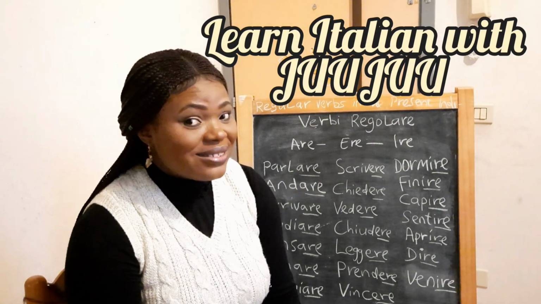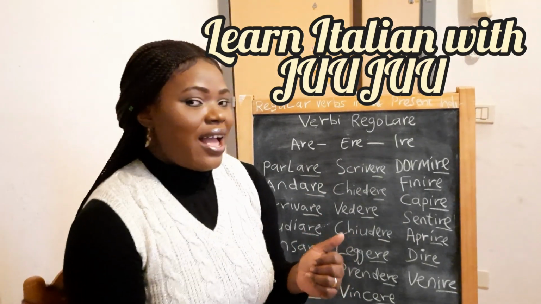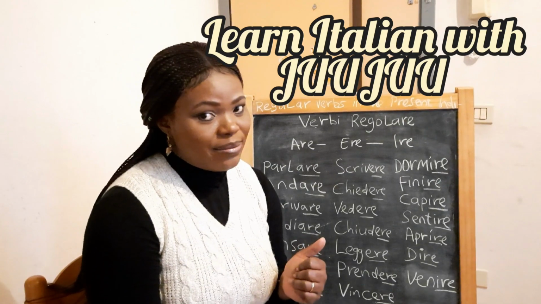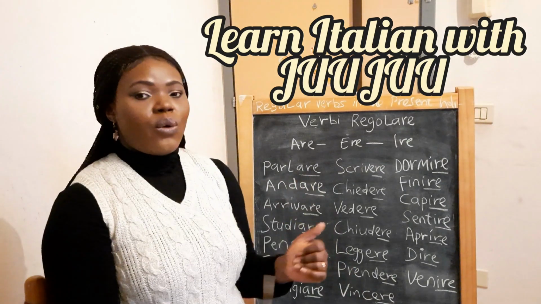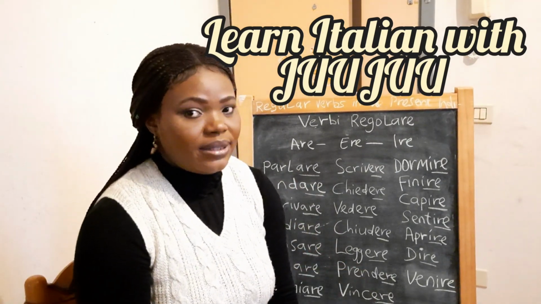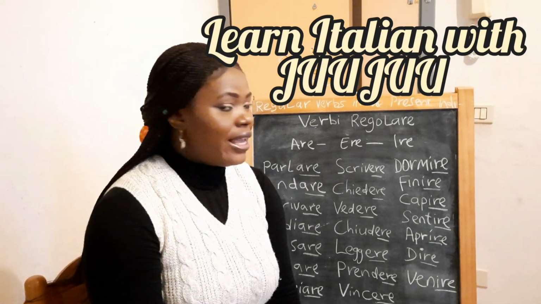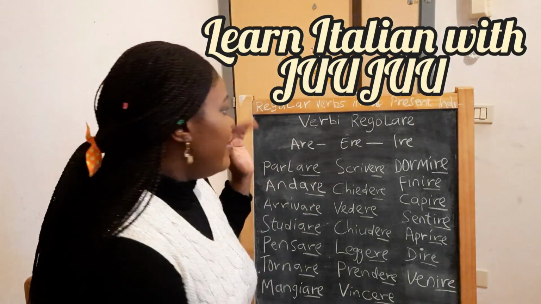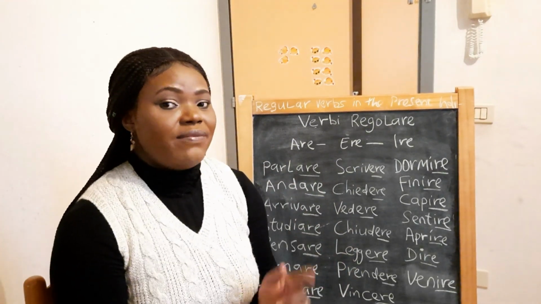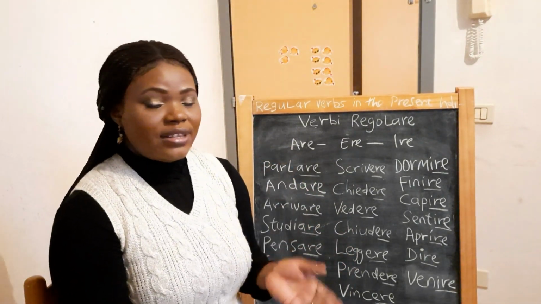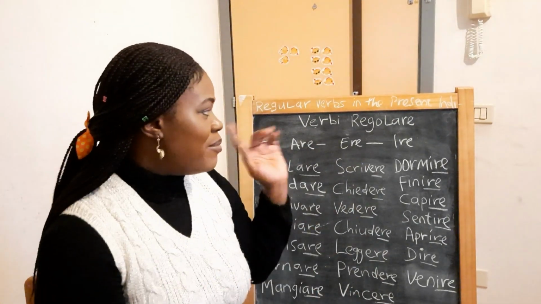Good. Last time we did some exercises on the verbi essere and verbo avere. We did some exercises and I hope that you understand it better the way I taught it. So today we are going to look into the verbi regolari, because the verb essere and verb avere are called verbi irregolari. But today we are going to look into verbi regolari.